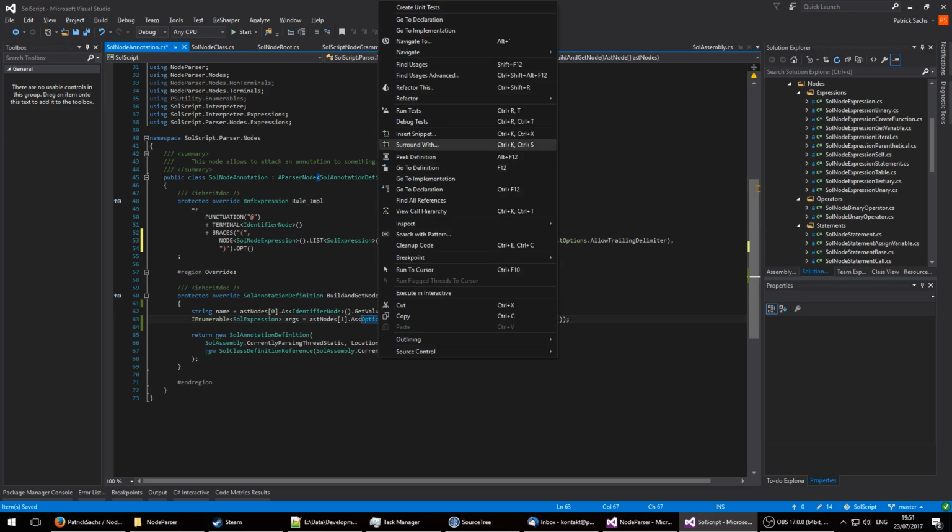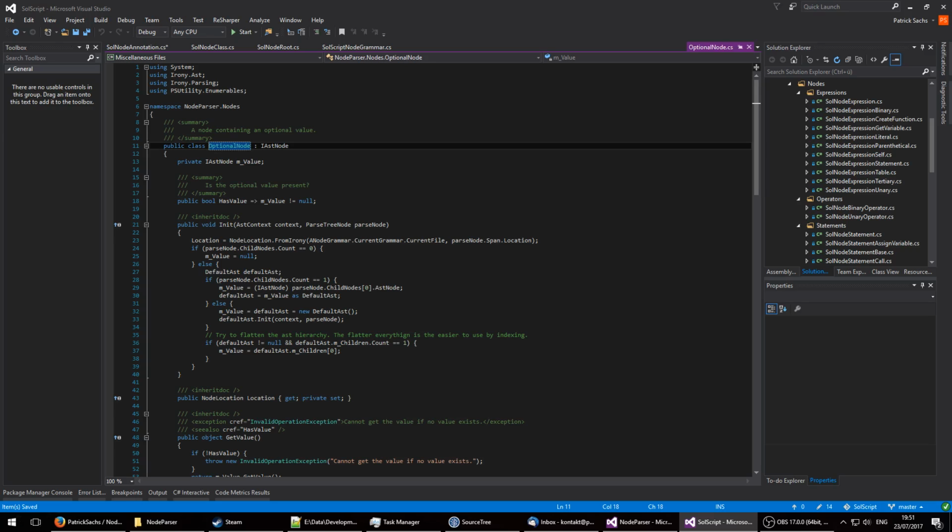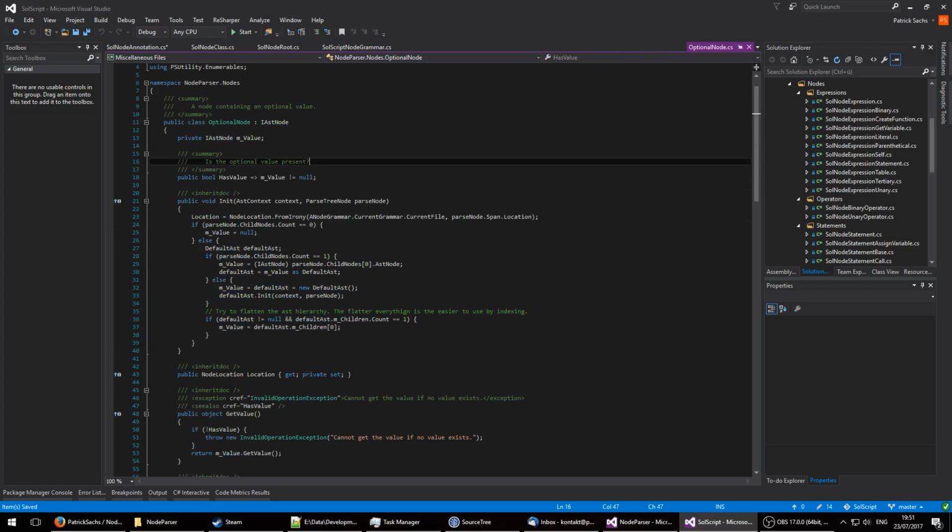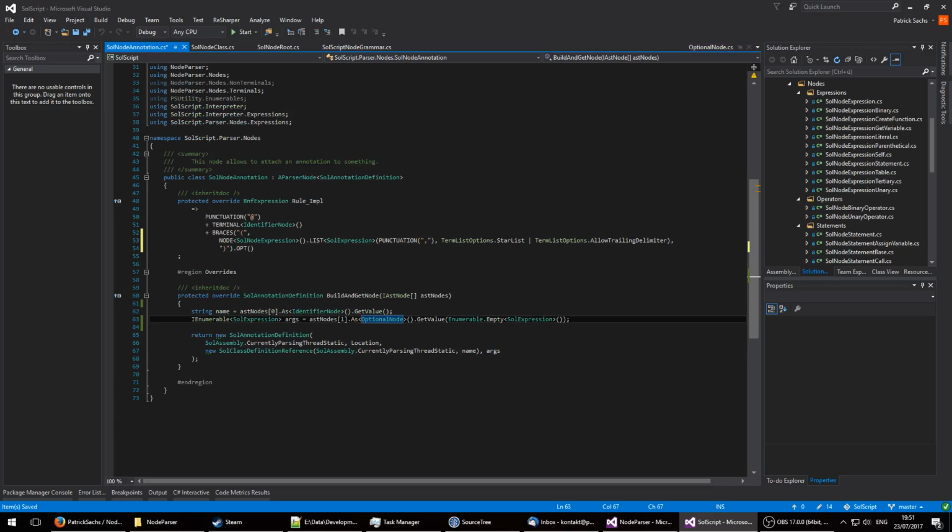If you're still unsure, you can take a peek at these types. These also have an init method. They are a bit more complicated, stuff like the optional node, braces node, or default AST node, because they really wish to make sure that it's really easy to handle. If we had a million different nodes wrapped inside of here, they try to unfold the nodes as much as possible so that you wouldn't have to add 3 indexes one after another, which would all index to index 0, because you'd have 500 different nodes with just one element in it, which would be its child node. It just unstacks various stacks. So we'll never have to use more than one indexer in a row. So it's really easy to use for you.